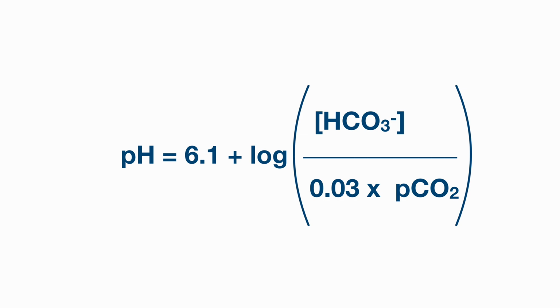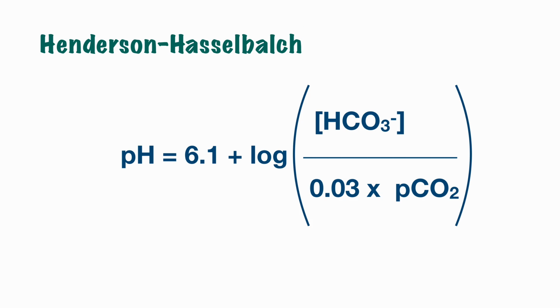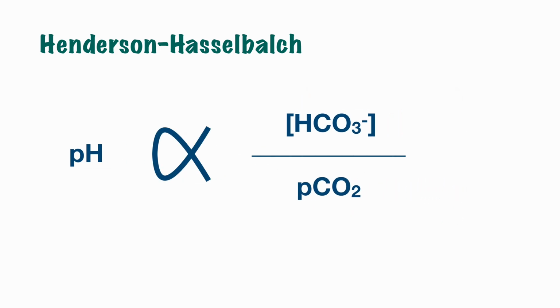In the next few minutes, I'm going to show you how this equation is central to the whole homeostasis of blood pH. So this equation was given by Henderson and Hasselbalch. Now if you observe here, there is a constant, and this is also a constant. What it means is that pH is related to the log of this ratio. And this ratio is what the body tries to preserve by means of compensation.